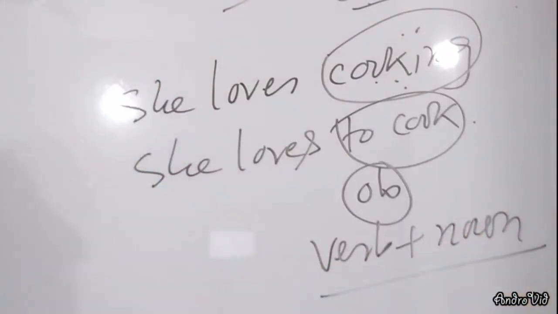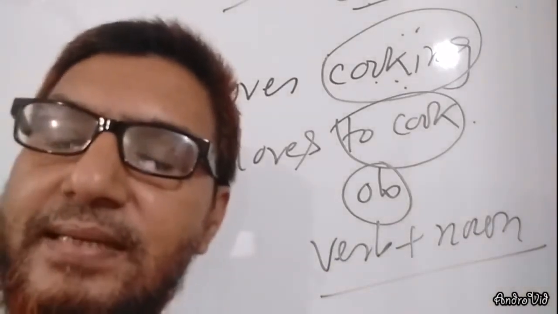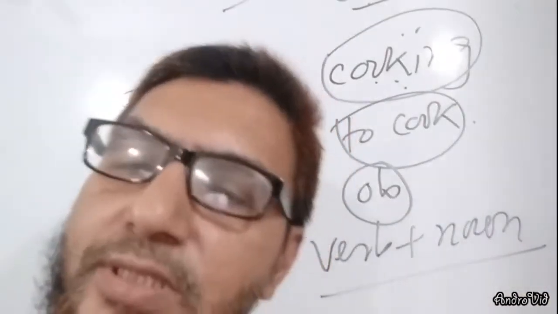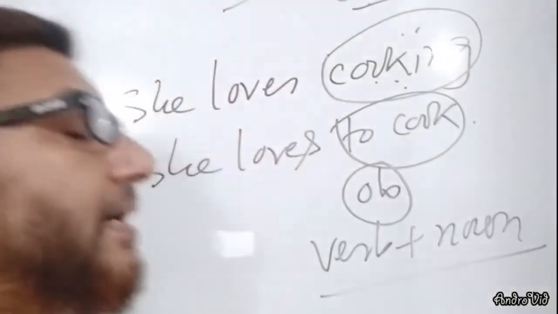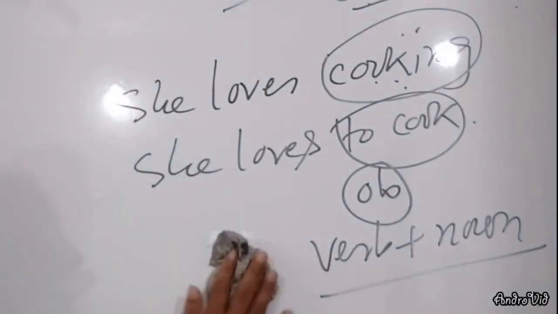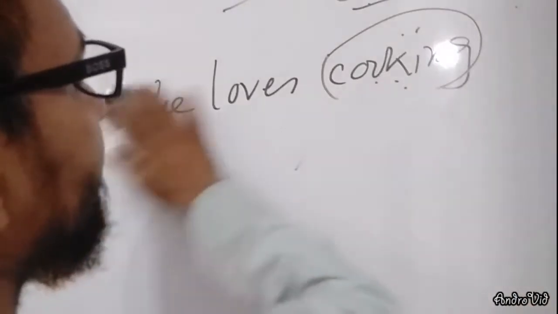So here it is clear to you that gerund and infinitive can be used as an object of a sentence. Clear? And gerund and infinitive are also called the non-finite verb.